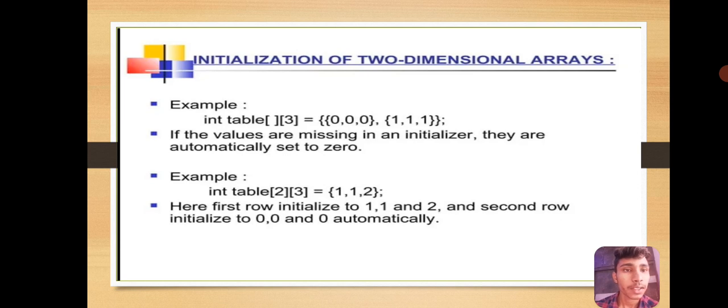If values are missing in an initialization, they are automatically set to 0. Example: int table[2][3] = {{1, 1, 2}}. Here the first row is initialized to 1, 1 and 2, and the second row is initialized to 0, 0 and 0 automatically.